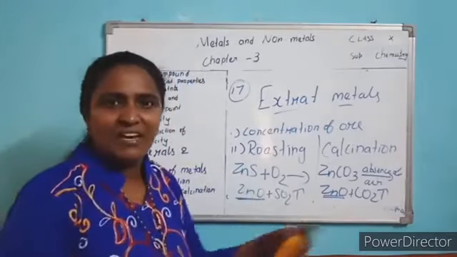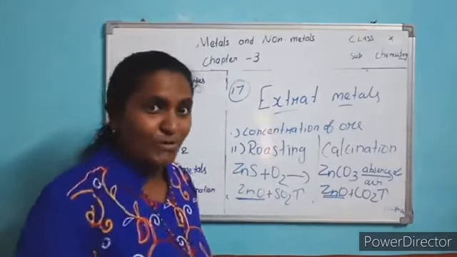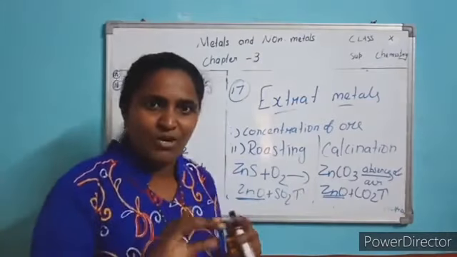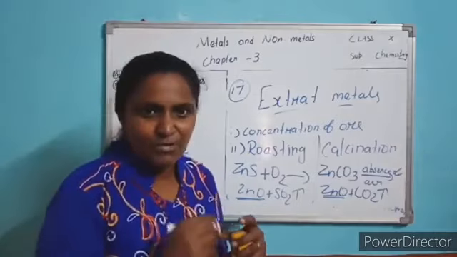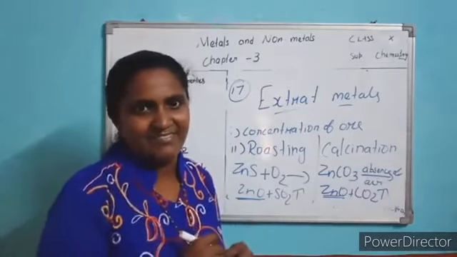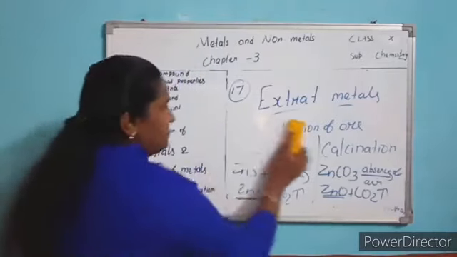So from roasting we get metal oxide, but we want metal. So what would be the next step? You want to remove the oxygen, no? So that is called reduction. Removal of oxygen is called reduction. So the next method is reduction.